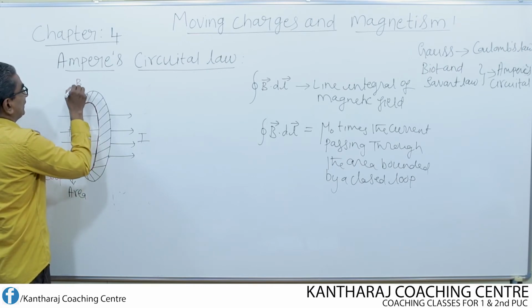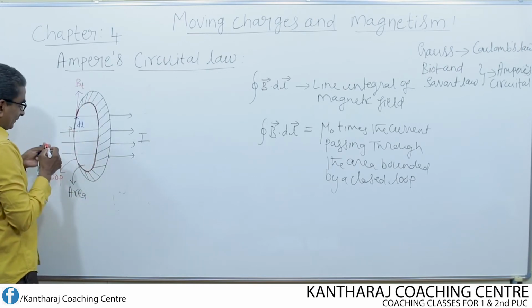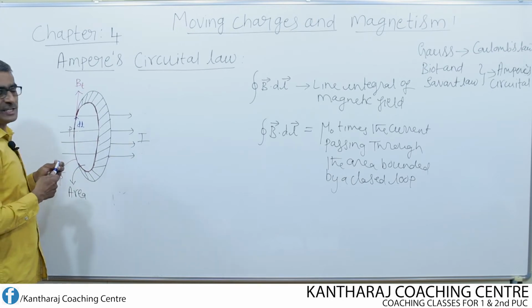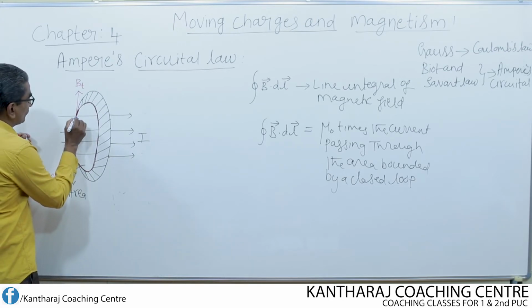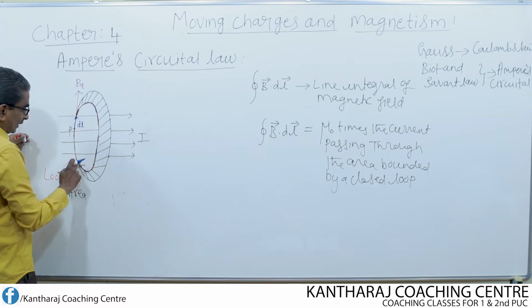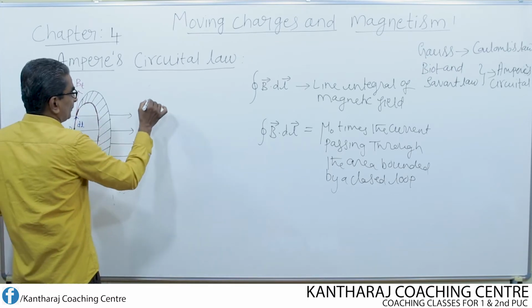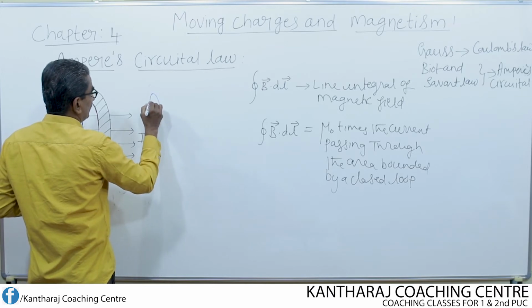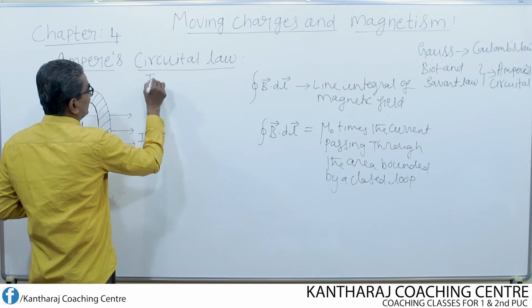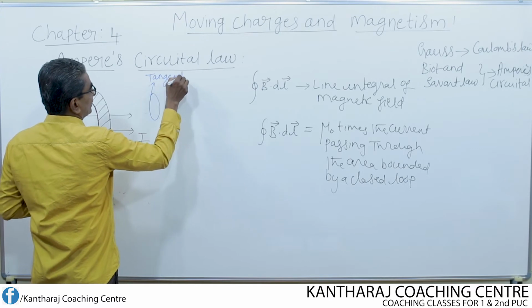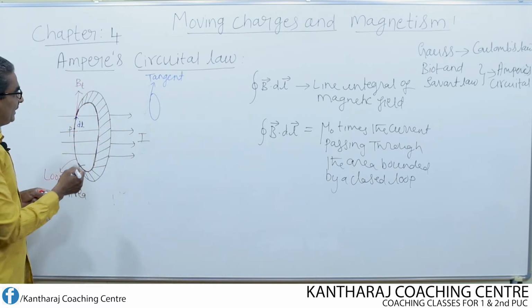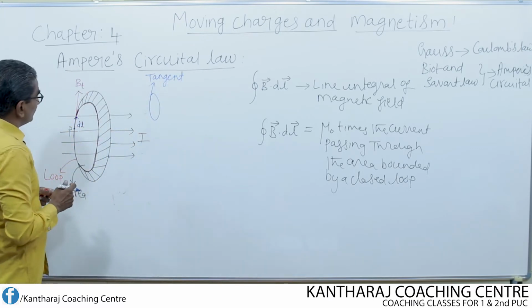This is the magnetic field B, and I write T for tangential. To this circular loop, the magnetic field direction is tangential. If you draw a line touching the loop, it becomes a tangent. This is a basic thing which everybody knows.